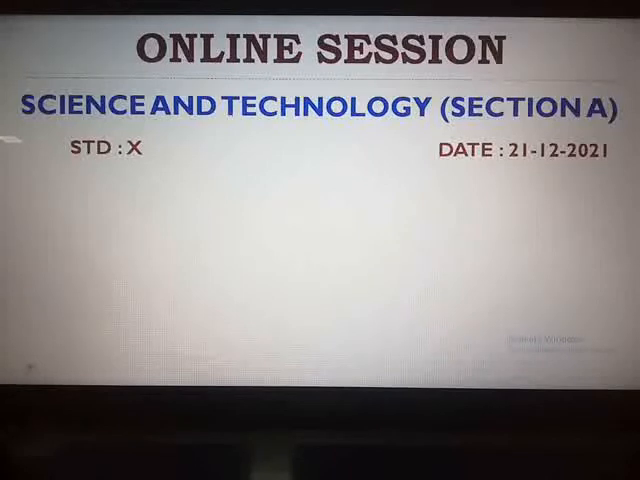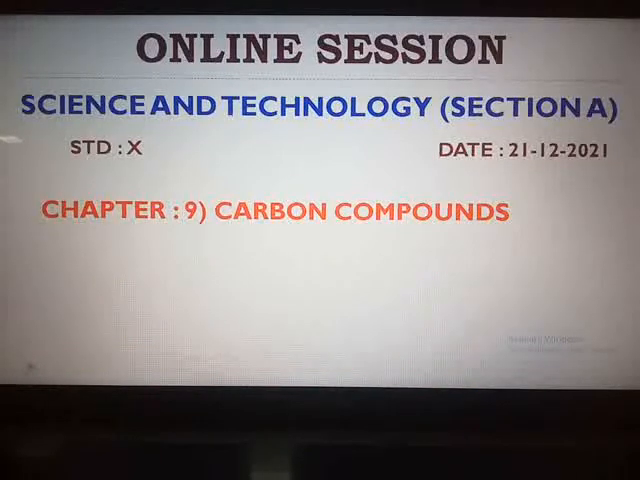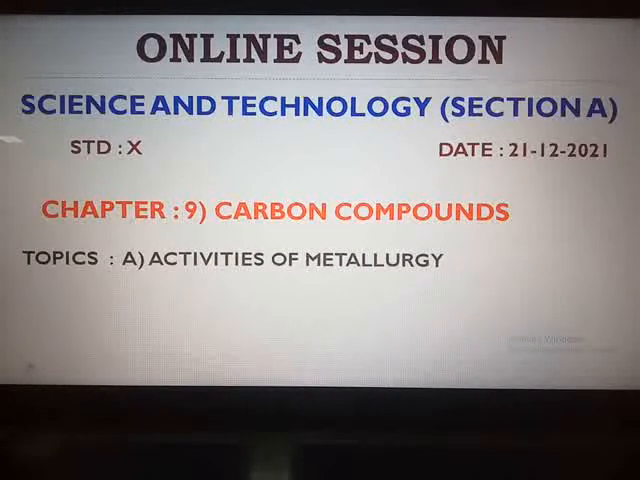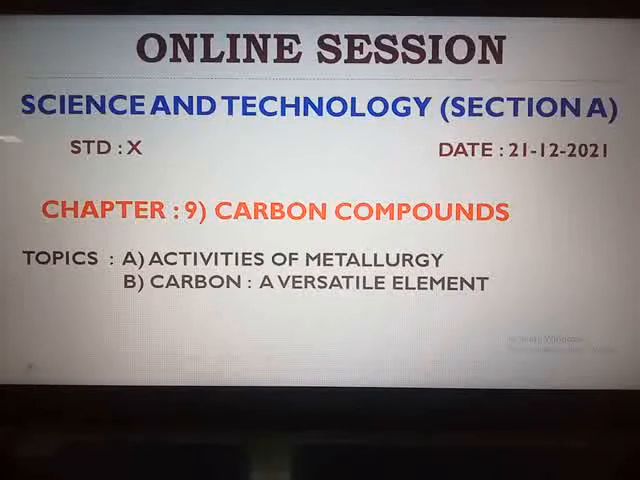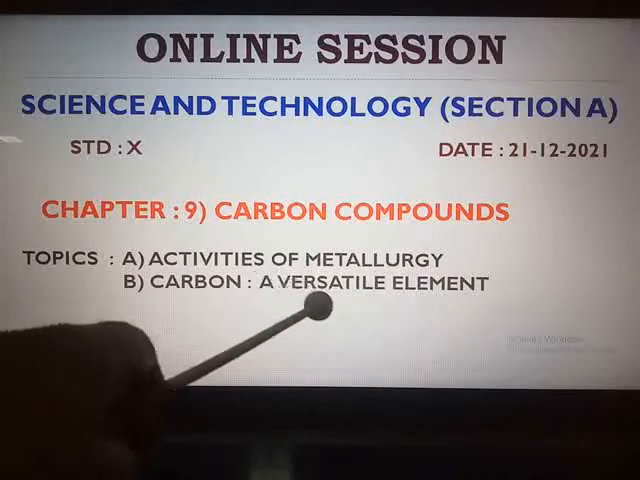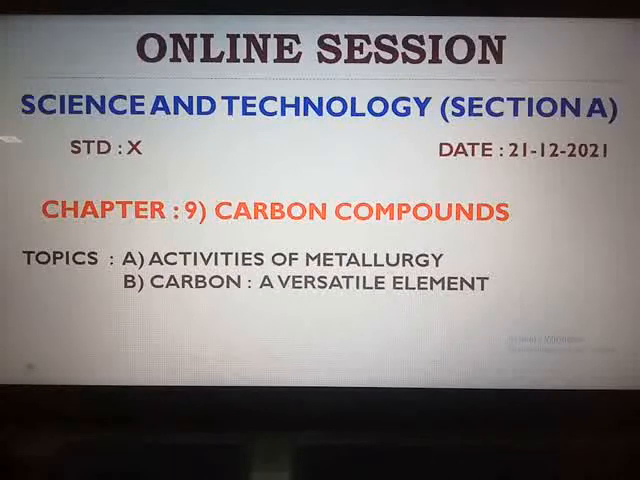In our previous session, we completed the discussion of the textual exercise for chapter number 8, Metallurgy. Today, before starting with a new chapter, chapter number 9, Carbon Compounds, we will first discuss the activities of metallurgy which are remaining, and then we will start with the new topic for carbon compounds, how carbon is categorized as a versatile element.